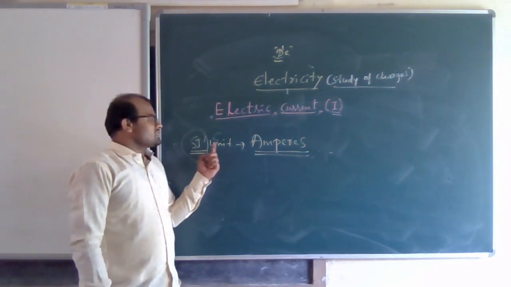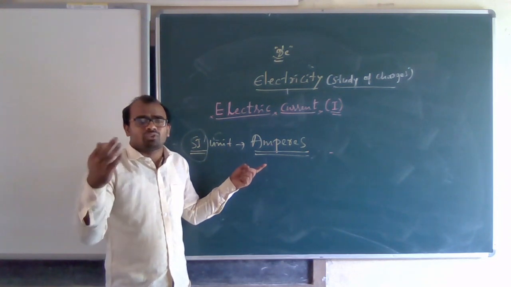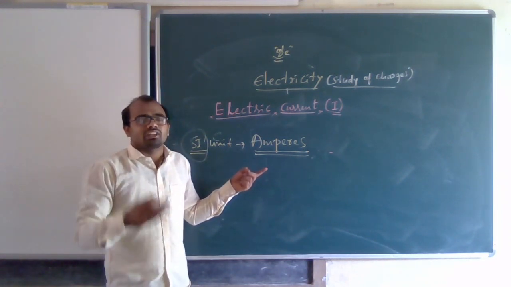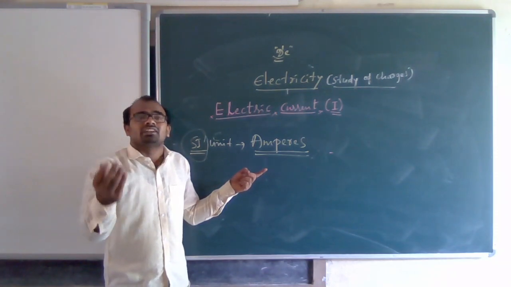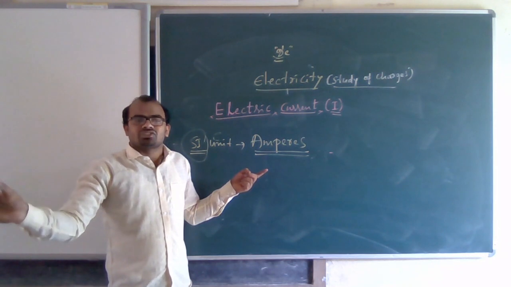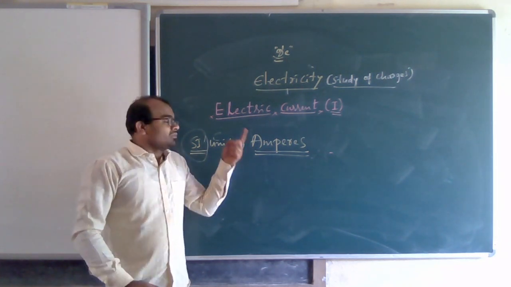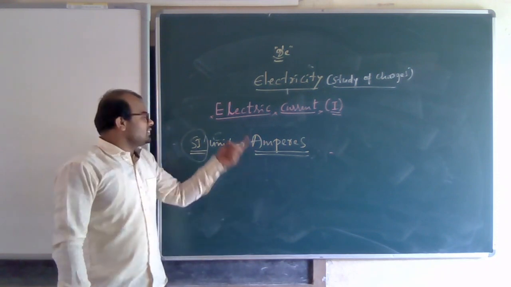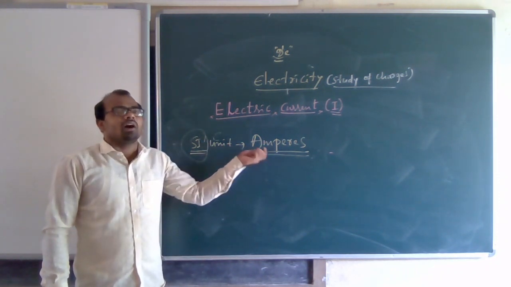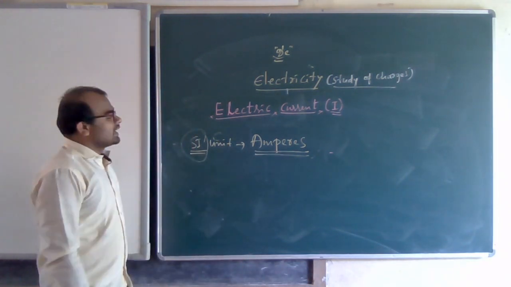Okay, what is the SI unit of electric current? Ampere. It is measured in amperes. For example, how do you say your weight? You say it is 60 kg, 45 kg, 35 kg. That means you are expressing your weight in kgs. That kg is the SI unit for weight. Similarly, for electric current we use ampere. Ampere is the SI unit of electric current.